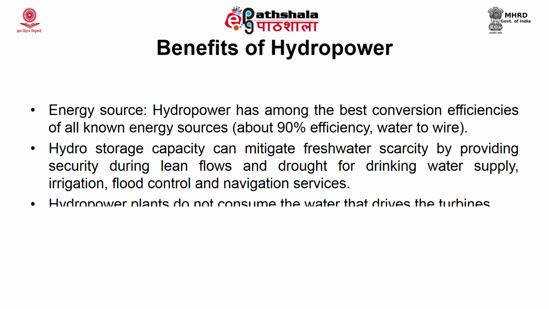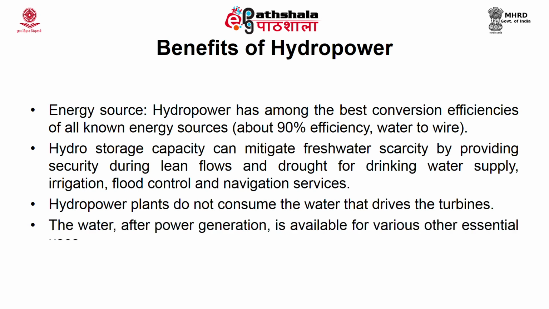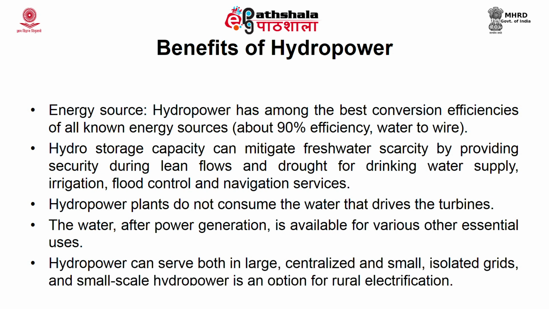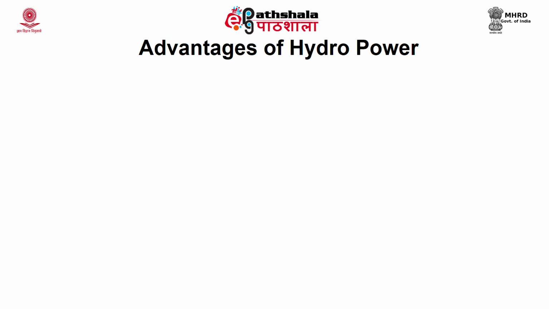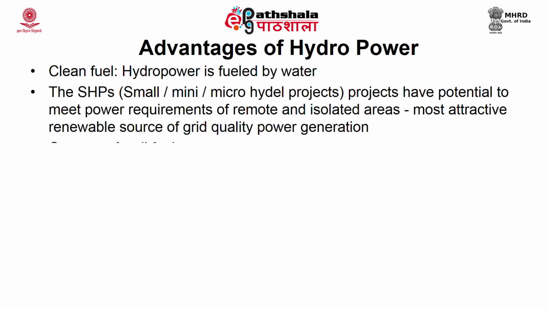These plants do not consume the water that drives the turbine. So, the water after power generation is also available for various other essential use. It can serve both in large centralized and small isolated grids, and small scale hydropower is an option for rural electrification. So, it is a clean fuel, it is fueled by water and it is not producing any other toxic products. The small projects have potential to meet power requirements of remote and isolated areas, and we have seen that it conserves the fossil fuel.